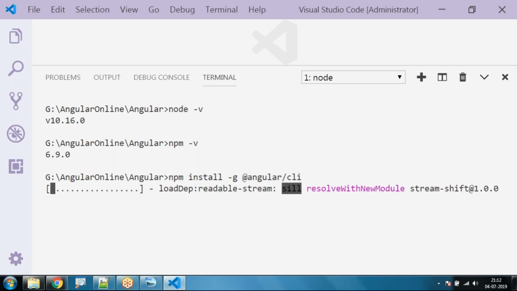This Angular CLI package will be integrated with Node.js in our system.